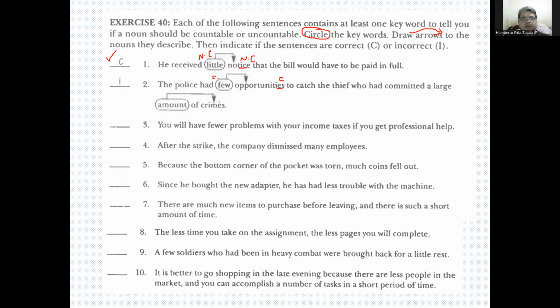The casualty who had committed a large amount of crimes. Okay, here we have a problem. Crimes is plural, countable, and amount is non-countable. So it should be a number of crimes, right? So it's incorrect. Now it's time for you to do the exercise. So pause the video, come back when you finish so we can check with you.